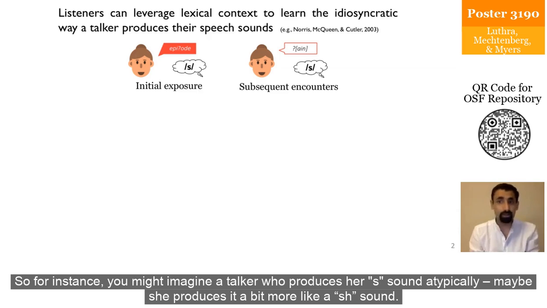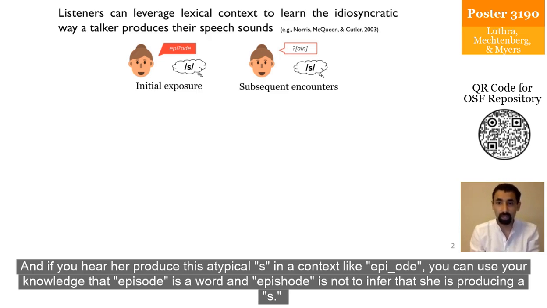So, for instance, you might imagine a talker who produces her s sound atypically. Maybe she produces it a bit more like a sh sound. And if you hear her produce this atypical "s" in a context like episode, you can use your knowledge that episode is a word and episosh is not to infer that she is producing a "s."